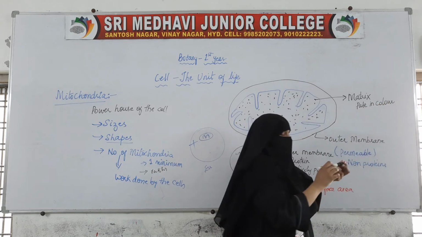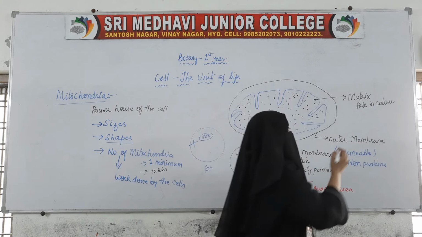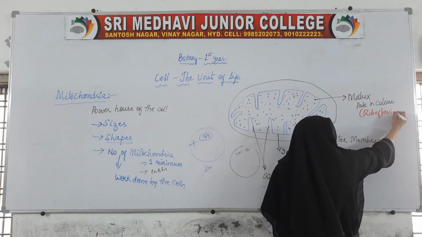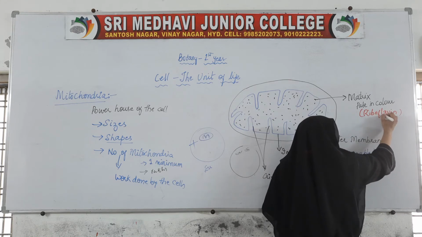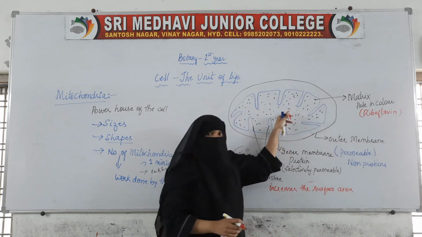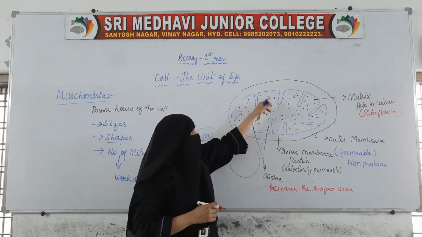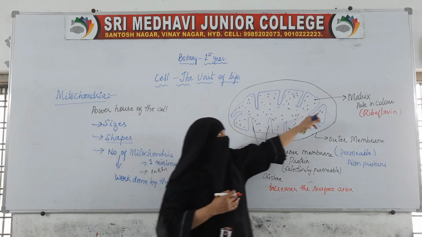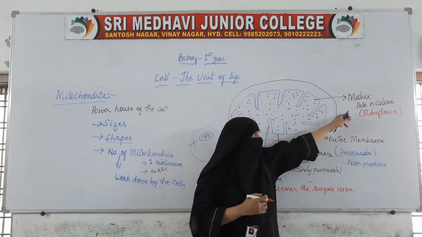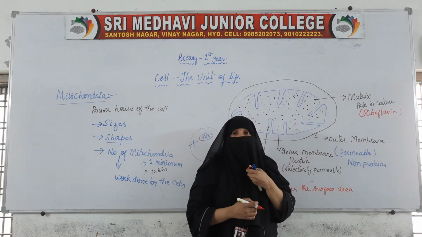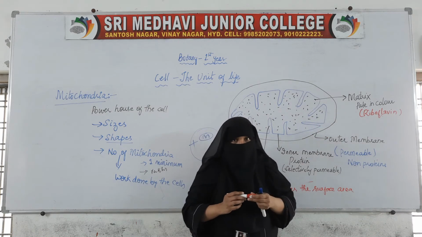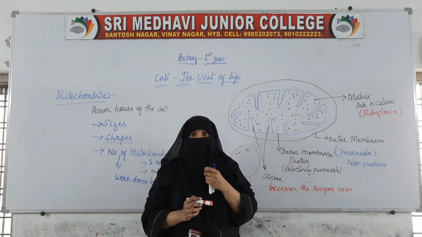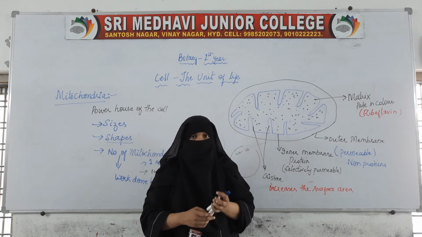That pale color is because of the presence of riboflavin. The matrix inside the inner membrane is filled with fluid, and that matrix is pale in color because it has riboflavin in it. This matrix is very important in carrying out the activities.